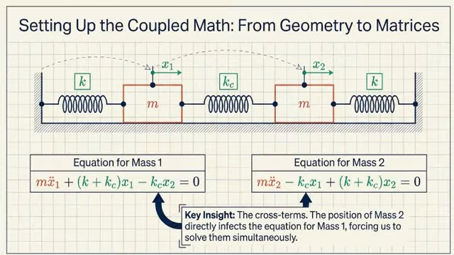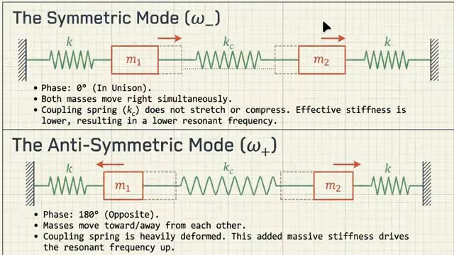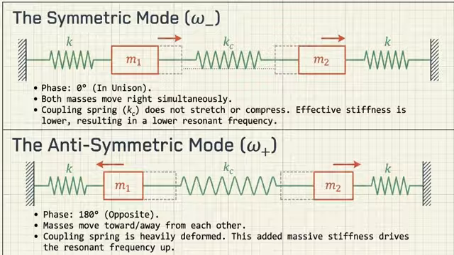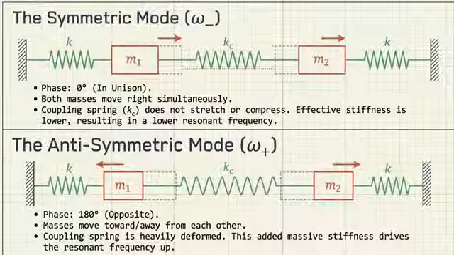Okay, let's look at the first one, the symmetric mode. In the symmetric mode, the 2 masses move with a phase difference of 0 degrees. So they're perfectly in phase. Yes, like the swings, they move forward and backward together. And because they are moving in perfect harmony, that bungee cord connecting them, the coupling spring, doesn't stretch or compress at all. It just sways back and forth with them. The connecting spring opposes no motion. So it's basically doing no work. Right, and because that central stiffness is effectively removed from the internal fight, the system behaves as if it has less overall stiffness. And less stiffness results in a lower resonant frequency. Exactly, it's a lower frequency mode.